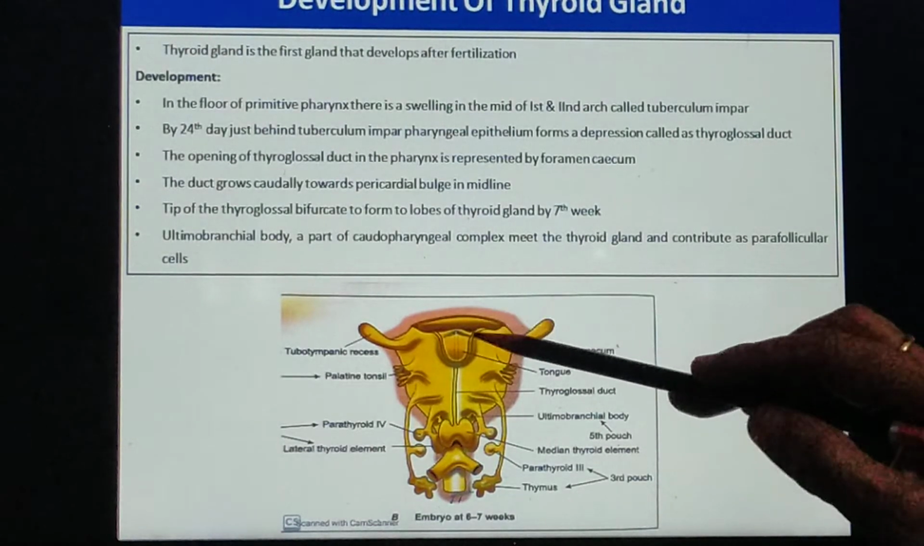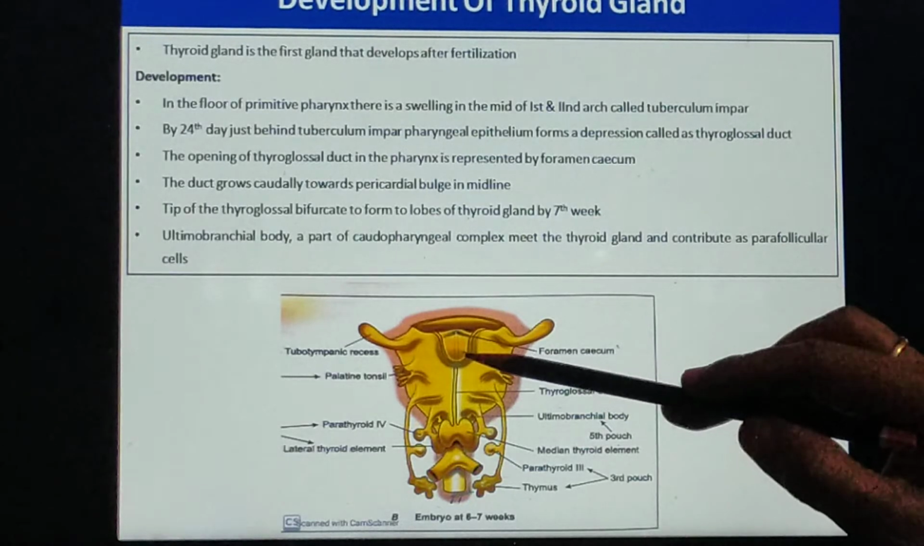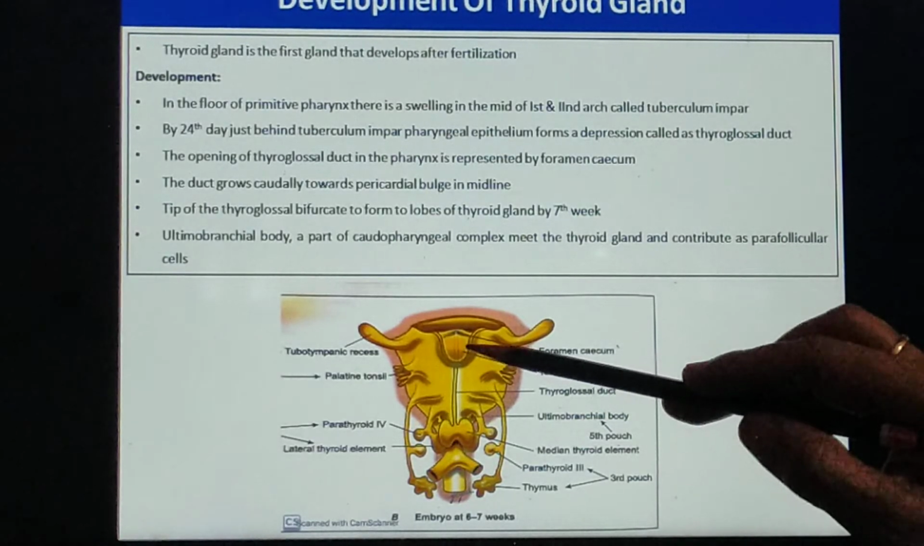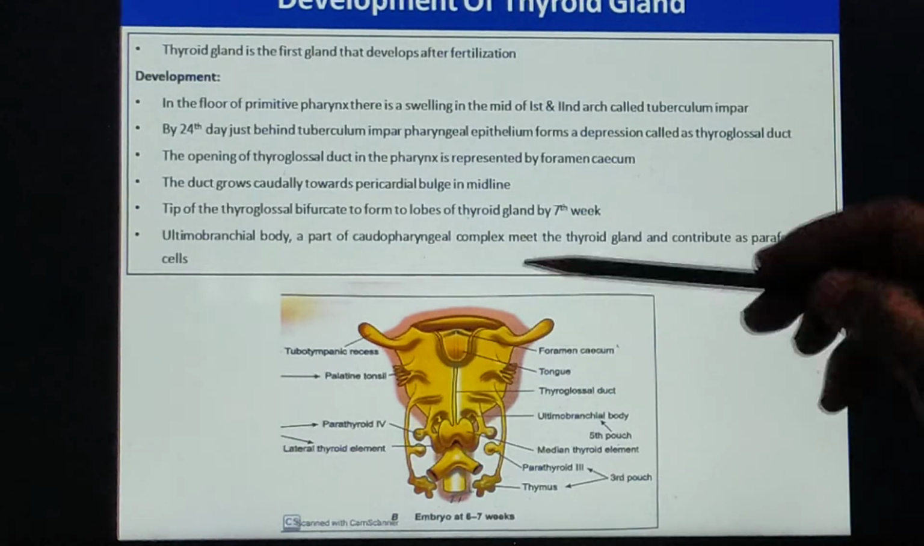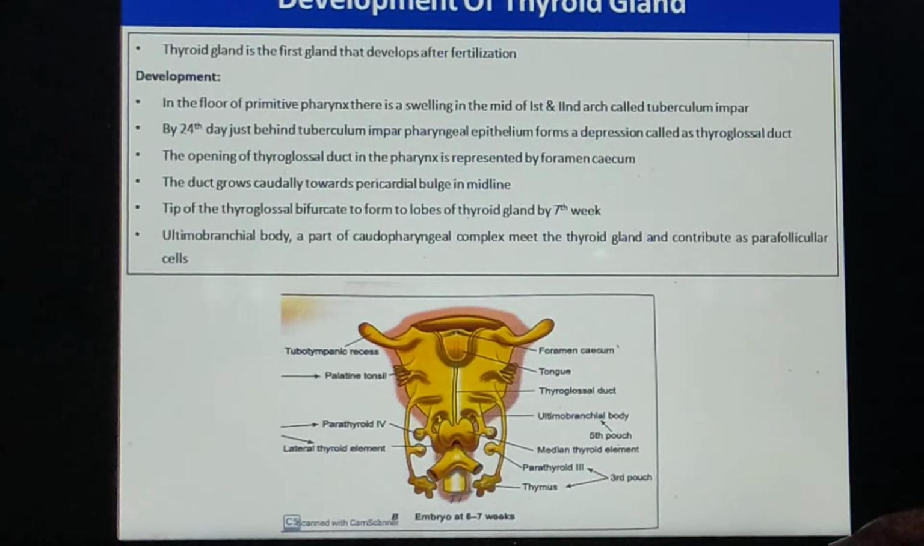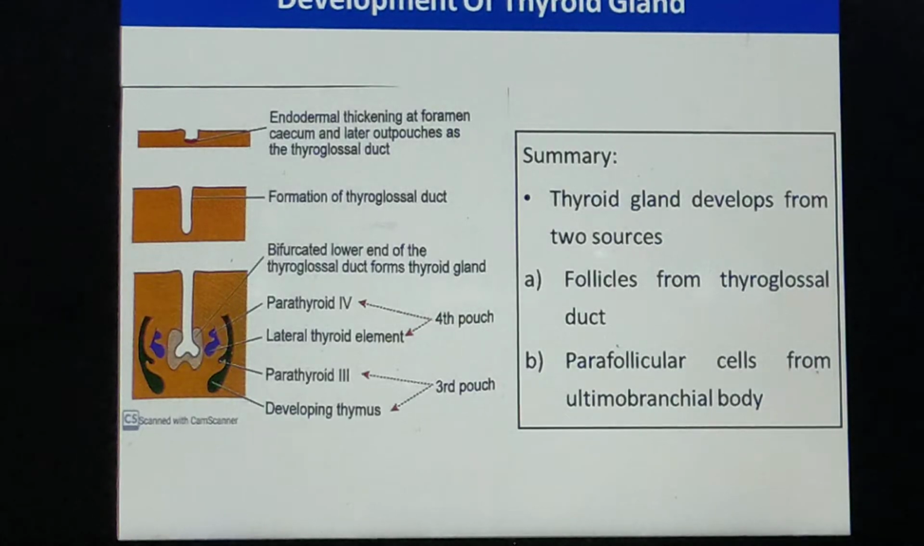Just below the tuberculum impar, there is a slight depression. The depression is termed the thyroglossal duct. The depressions start appearing by the 24th day of intrauterine life. Now, I have a very good figure here.